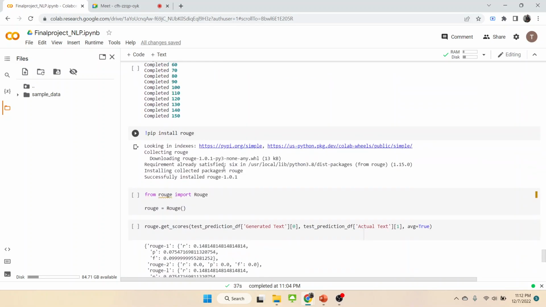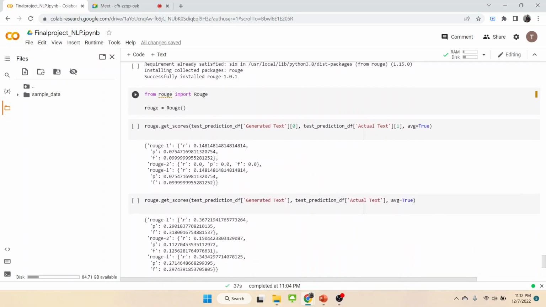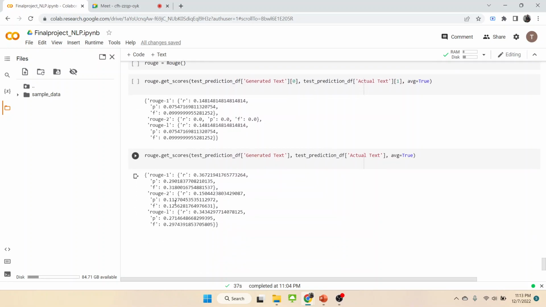At the end, I used ROUGE. ROUGE is an evaluation metric. It is used to measure the quality of the model. In ROUGE score it has three parameters: ROUGE-1, ROUGE-2, and ROUGE-L, because it follows the n-gram model. In ROUGE again we have recall, precision, and F1. In recall we have 0.36, and precision it was 0.29. It shows the similarities between the actual target text and the generated text.